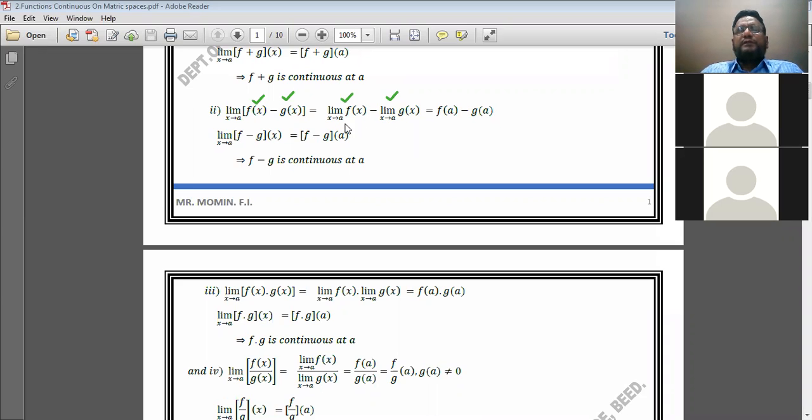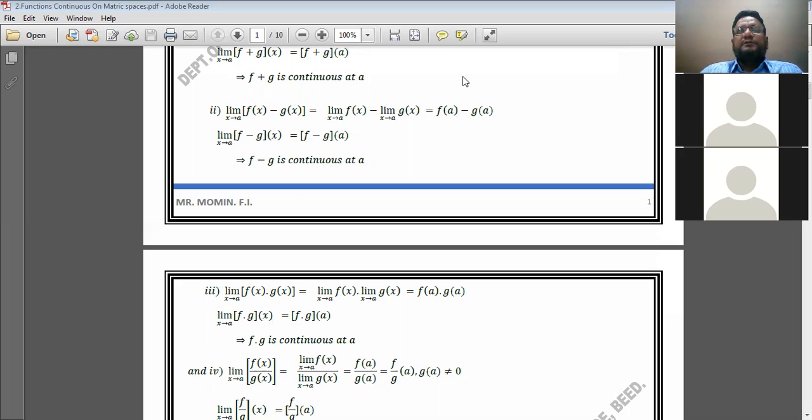Now, we know that limit x tends to a f of x is equal to f of a, since f is continuous at x is equal to a. Also, g is continuous at x is equal to a. Therefore, limit x tends to a g of x is equal to g of a. Therefore, we can write limit x tends to a of f minus g at x is equal to f minus g at a. Therefore, the limit of the function is again equal to the value of the function. Therefore, we can say that f minus g is also continuous at a.